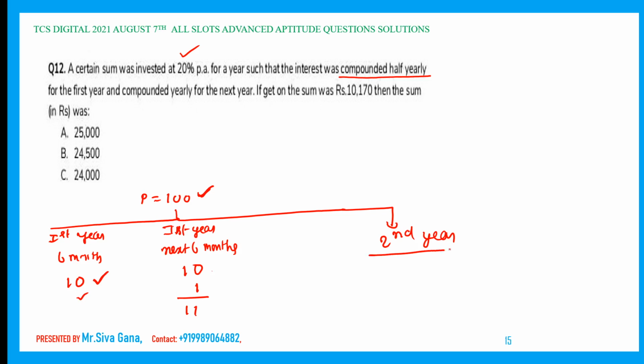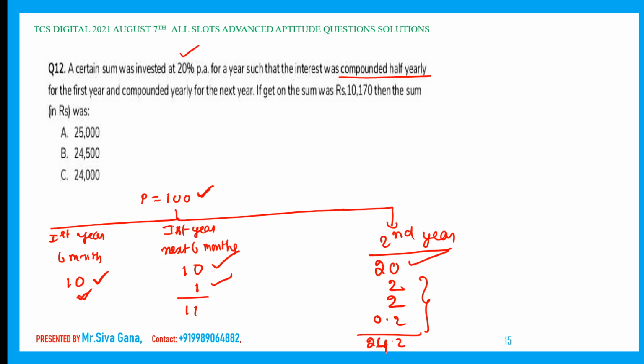Now coming to second year, 20%. 20% of 100 is nothing but 20. Next, 20% of 10 is nothing but 2. 20% of 10 is nothing but 2. 20% of 1 is nothing but 0.2. These three are interest on interest. This is interest on principal. Now this is how much? This is 24.2.